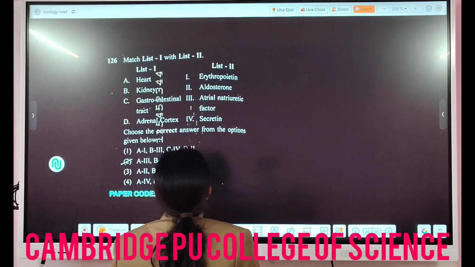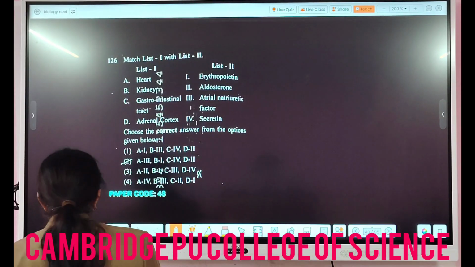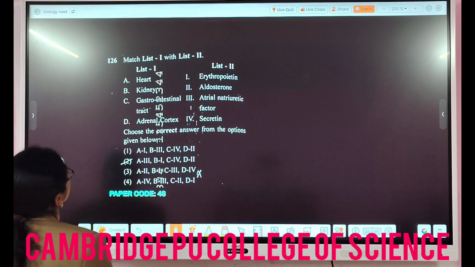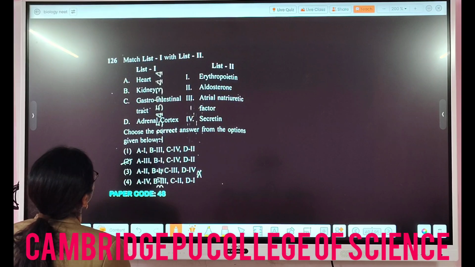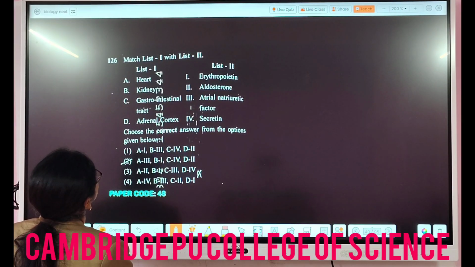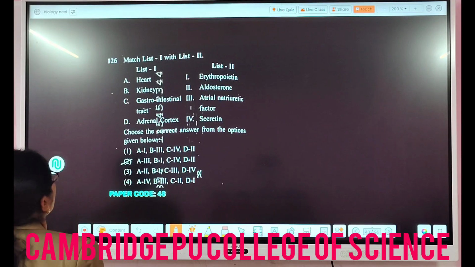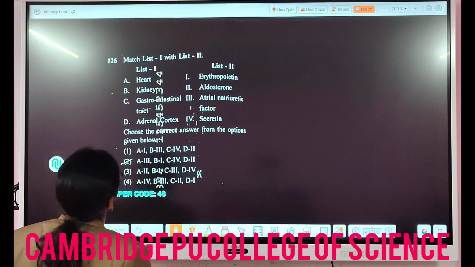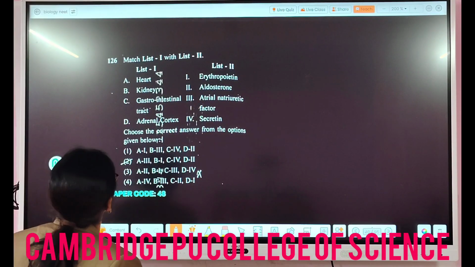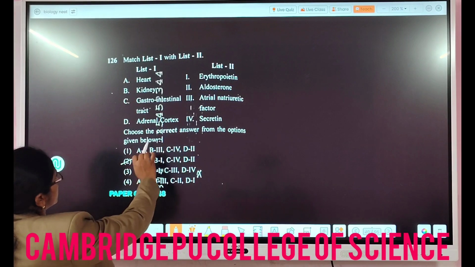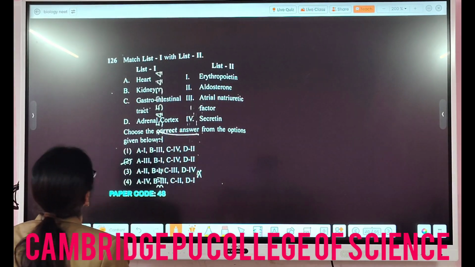Then the next question, match list 1 with list 2. The first one is heart, then kidney, gastrointestinal GIT tract, and the adrenal cortex. Choose the correct answer from the options given below.